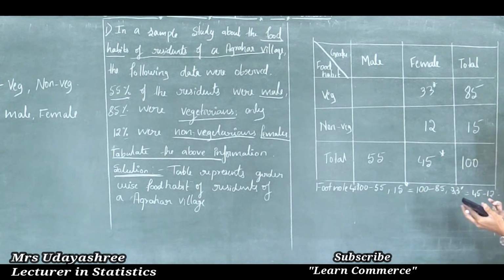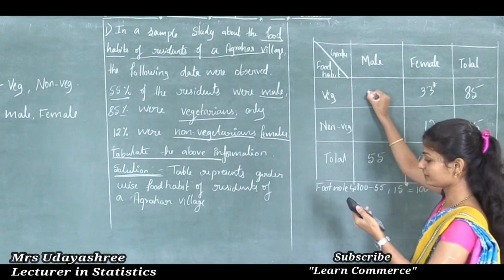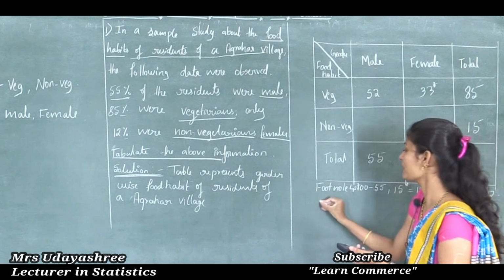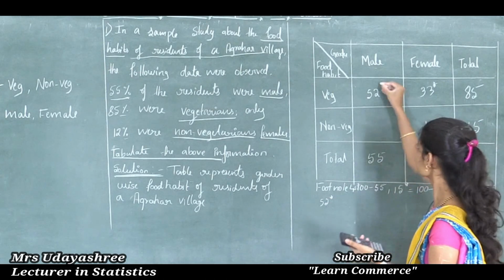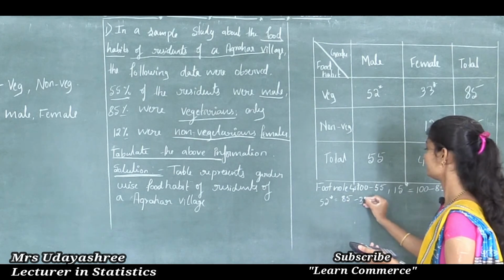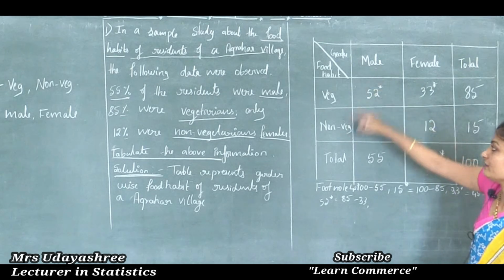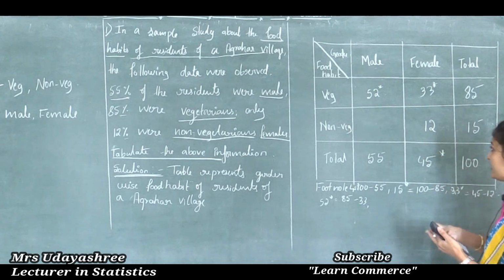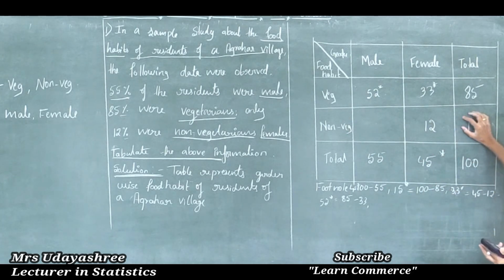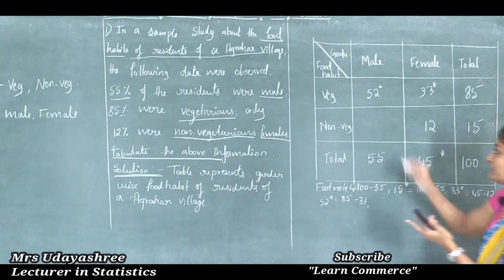That is 85 minus 33, which is 52. Okay, next, only one cell remains, male non-vegetarians. How to find that? That is 15 minus 12, which is 3.